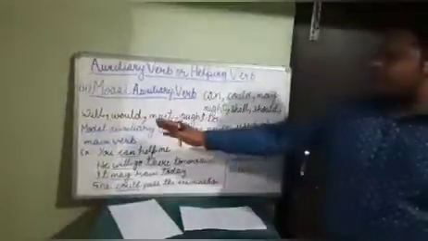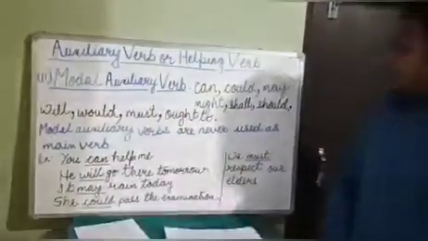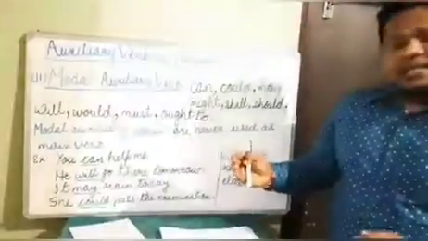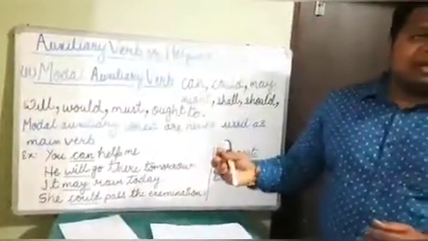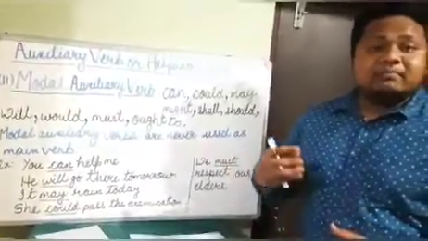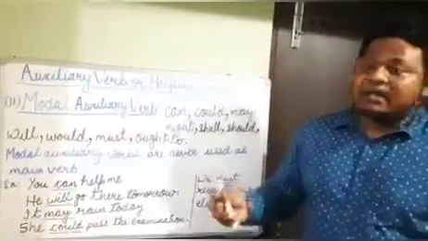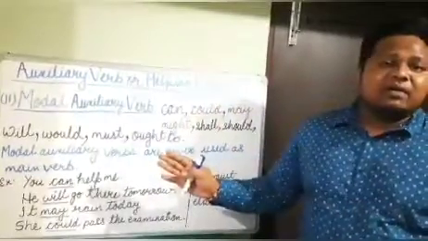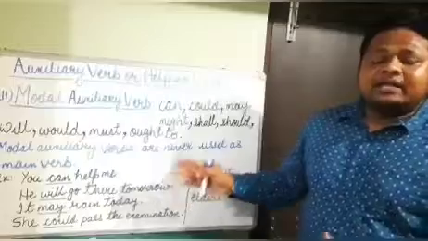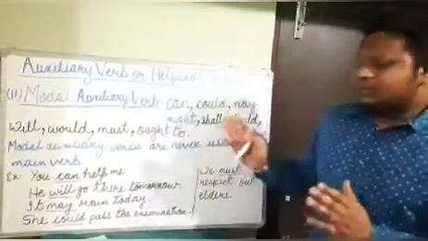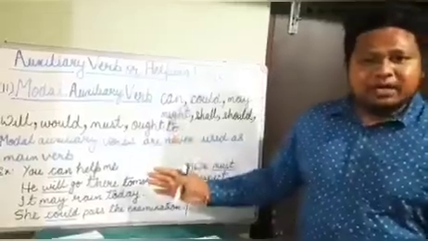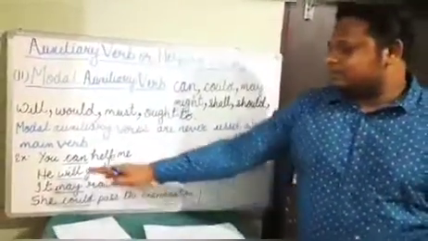The modal auxiliary verbs are never used as main verbs. As we have seen, some of the primary auxiliary verbs are used as a main verb, but in modal auxiliary verbs, we can never use them as a main verb. They work as supporting verbs for the main verbs. Let us see some examples.